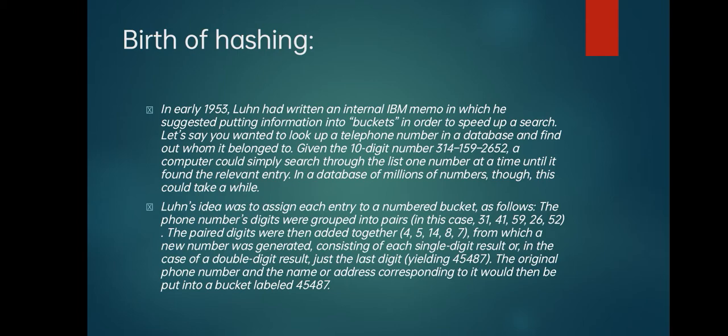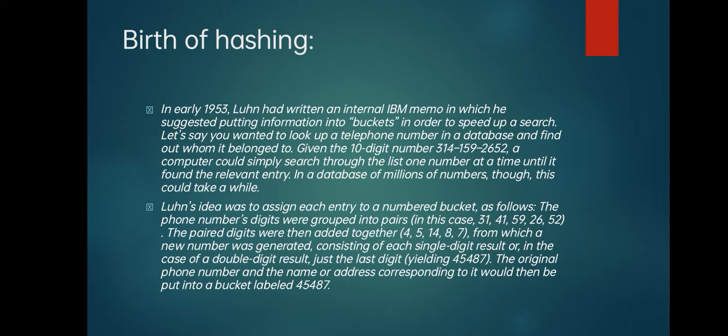The pair digits were then added together. So as we took pairs, we should add them: 3 plus 1 is 4, and 4 plus 1 is 5, and 5 plus 9 is 14, and 2 plus 6 is 8, and 5 plus 2 is 7.